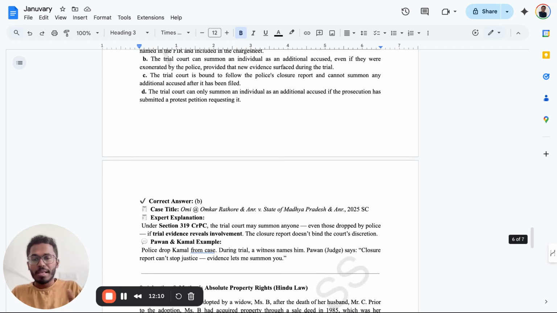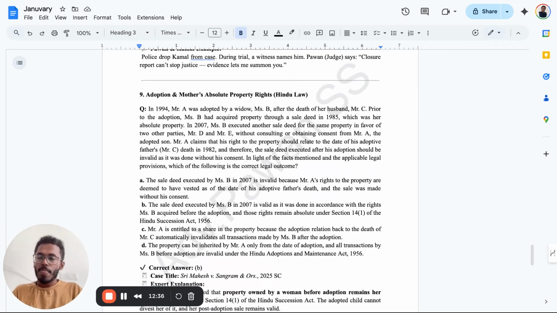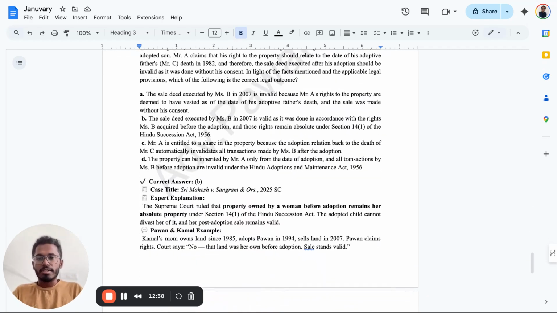So it's very simple, the same example which I gave to you. It is coming under option B, that the trial court can summon an additional accused even if they were exonerated by the police, provided that new evidence surfaced during the trial. So they can summon any new person at any particular stage of the case when new kind of evidence has been found. So this was in which case? Omkar Rathore and ANR versus the State of Madhya Pradesh. Very simple. Okay.